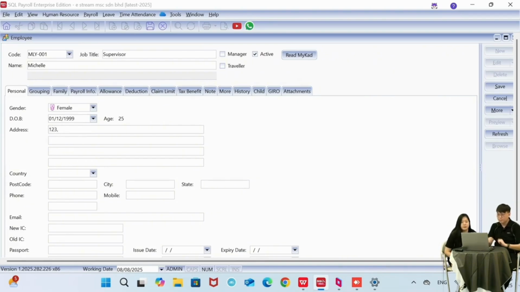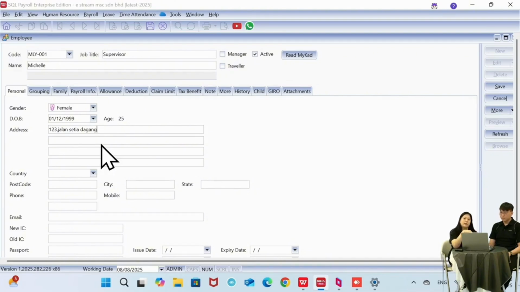Okay, for your information, the information from this personal page is very important, so you are compulsory to fill up. The date of birth is for us to determine which type of contribution you are using, because for EPF, they have different rates for under 60 and over 60 years old. So the system will auto determine based on the date of birth here. In this case, my age is 25, so it will be using the below 60 years old percentage.